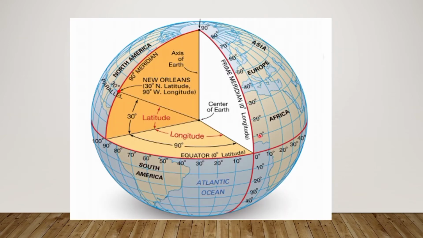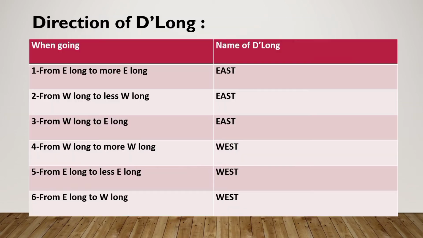See friend, I have already told you that latitude is an angle contained between the center of the sphere and the latitude of that position or object. And longitude is also an angle which is measured along this way from the center of the earth. And the direction of dlong is determined like the direction of dlat.